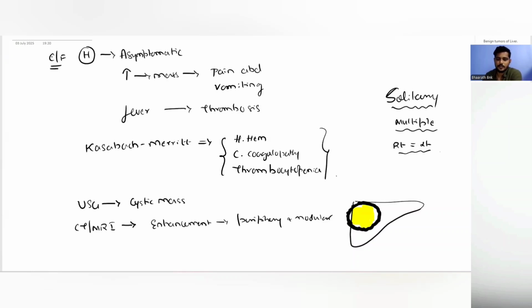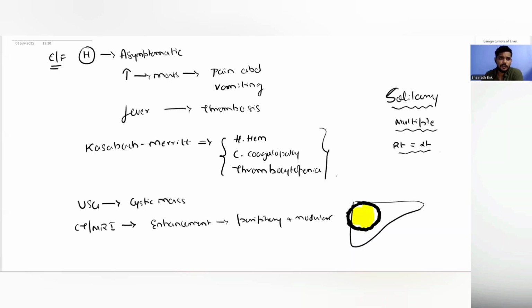Because it is made up of these small vessels, they take up dye slowly. So this peripheral enhancement is seen in a delayed phase. So delayed enhancement in the periphery, which is of nodular type, with hypodensity or hypointensity in the center of the lesion is characteristic of a hemangioma.